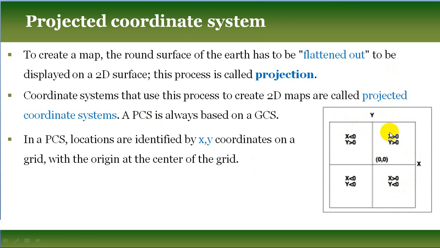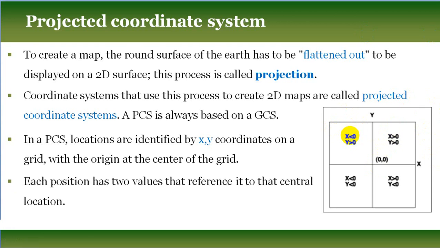Now every location in this grid: in this first quadrant, x positive, y positive; x negative, y positive; x negative, y negative; x positive, y negative. So those sorts of grids are used, and in this grid, this is the origin point, the reference point. From this reference point on the map, other locations' coordinate values will be calculated.